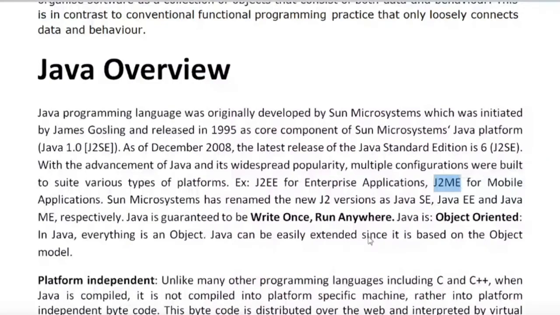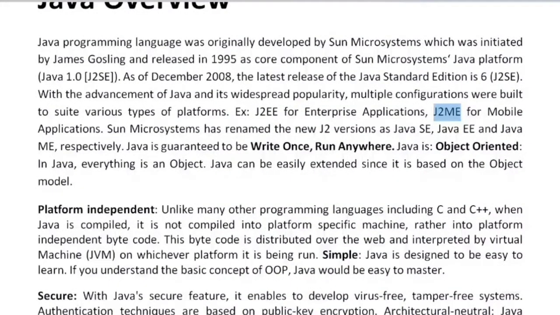Very important is platform independence. There are certain features of the programming language that make it more efficient than other programming languages. The first point is platform independent. That means for execution of a programming language, you need a platform.